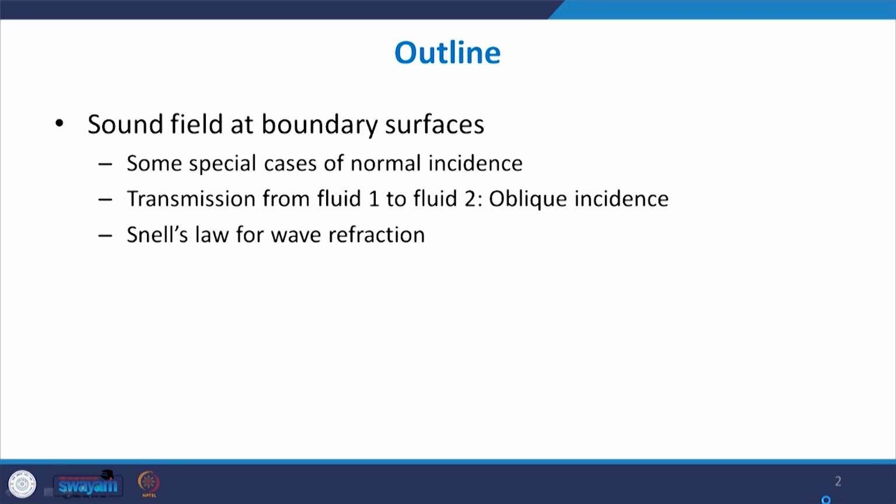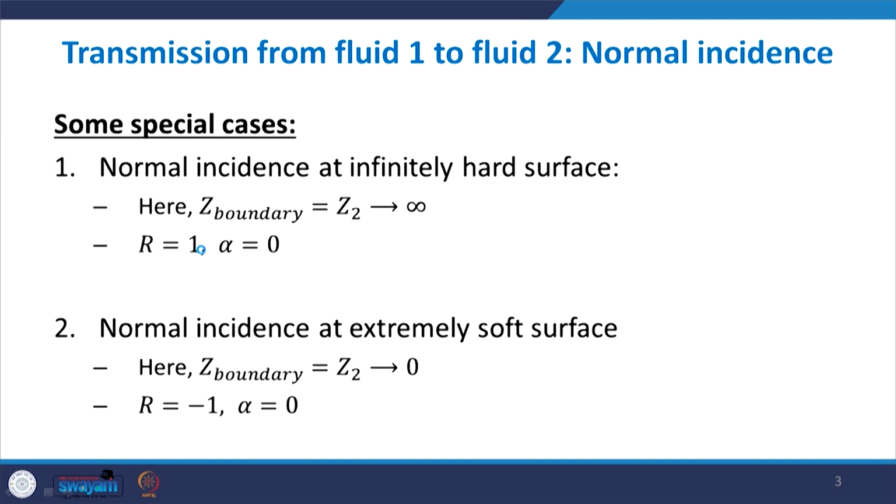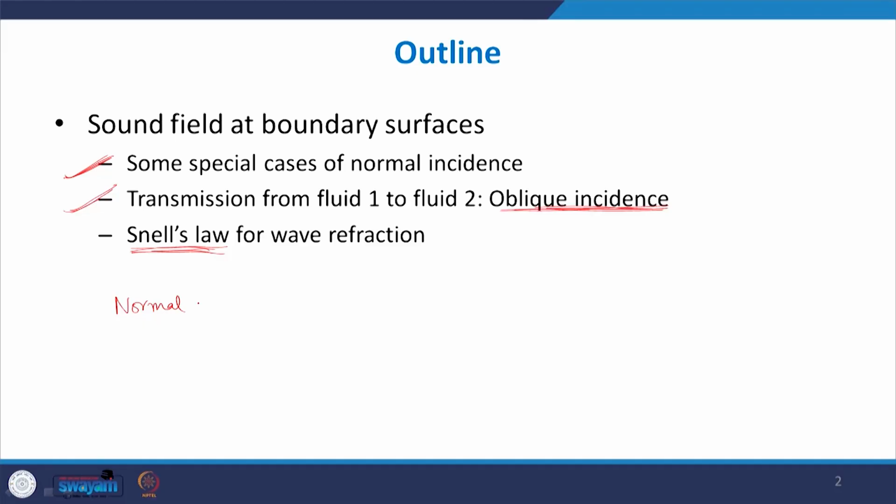In the last class we studied what happens when sound is incident normally on a planar medium boundary, and we derived equations for the reflection coefficient and transmission coefficient. In this class we will study some special cases of normal incidence, and then proceed to transmission from fluid 1 to fluid 2 in the case of oblique incidence. While studying oblique incidence, we will encounter a very important law called Snell's law for wave refraction.